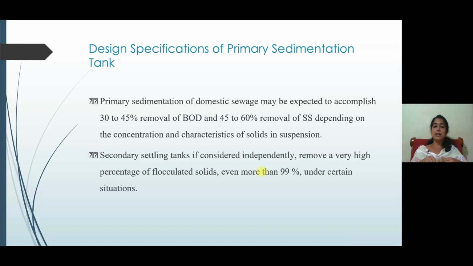And the secondary settling tanks, if considered independently, remove a very high percentage of flocculated solids, more than 99% under certain situations. That is, if the effluent passes through the biological treatment process, flocs are formed, and these flocs get settled in the secondary settling tank, and the removal efficiency of this secondary settling tank will be very high compared to the primary settling tank.